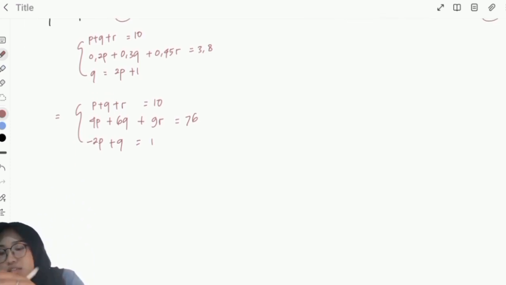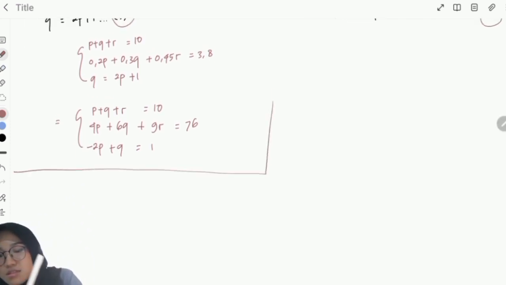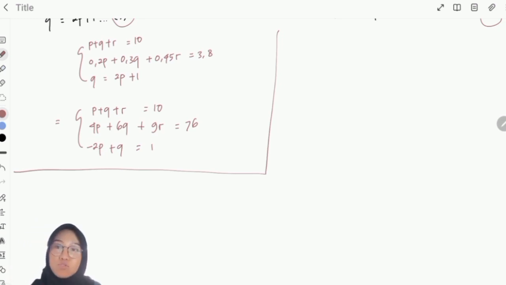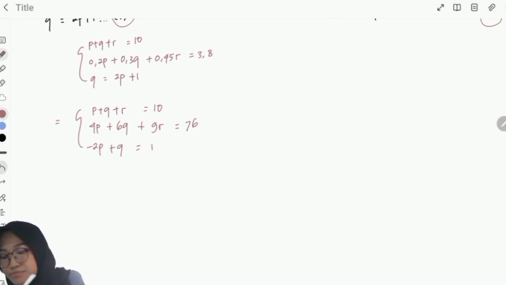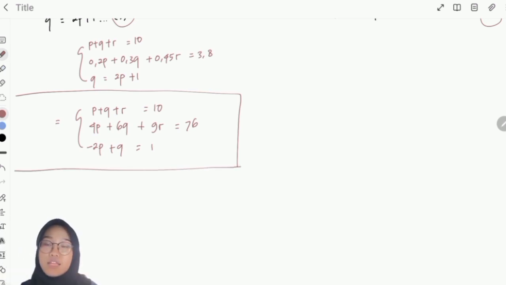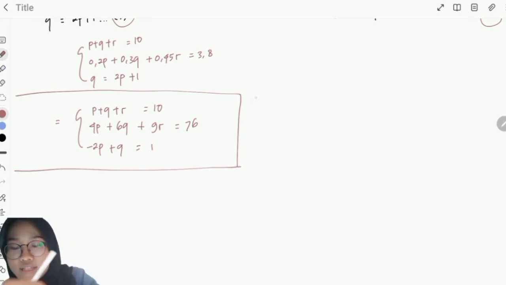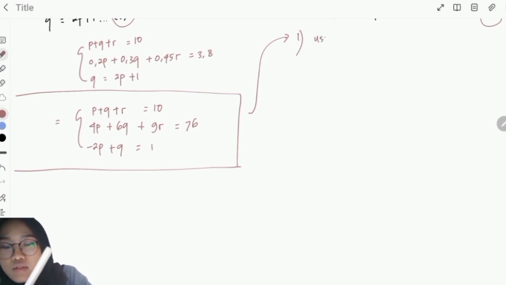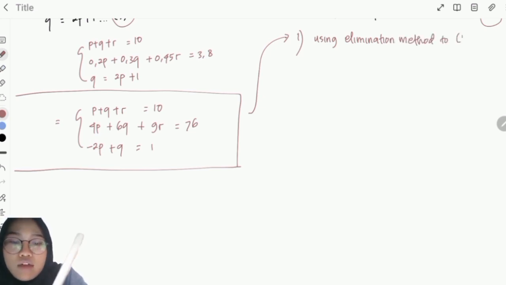And then from this system, we can use the elimination method and substitution method to get the solution set. So the first step is using the elimination method to equation 1 and equation 2.